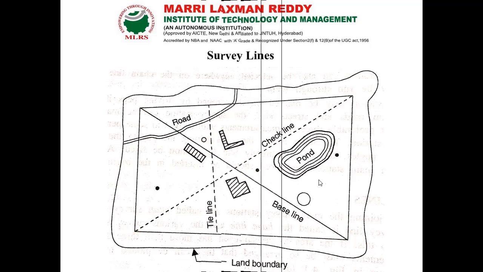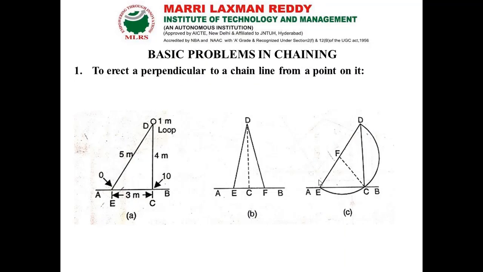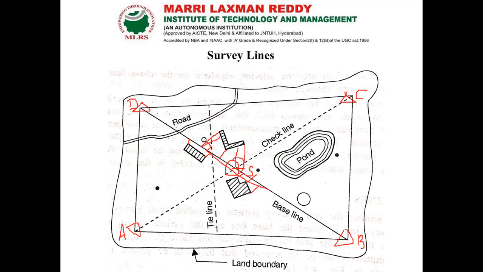So next, basic problems in chaining. What problems can we face during chaining work? Think about it, we can have one field. In that field, how do we get our perpendicular point with the chain? There are some methods. If I am not having a cross staff, then I have to go with my chain. With the help of the chain I have to establish my perpendicular point, as well as run some parallel lines.